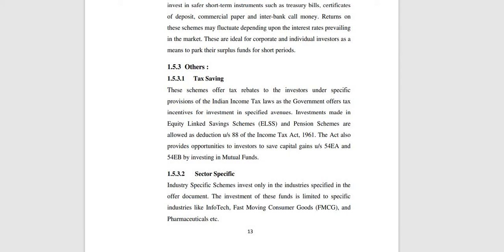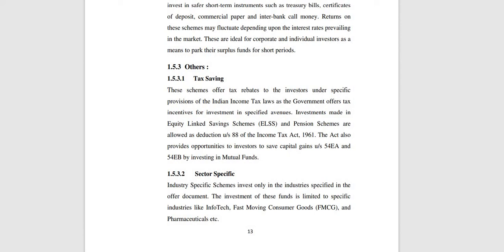Another is the tax saving scheme. The government offers tax incentives for investment in specified areas, like equity linked saving schemes. Tax benefits are there, so these are tax schemes.